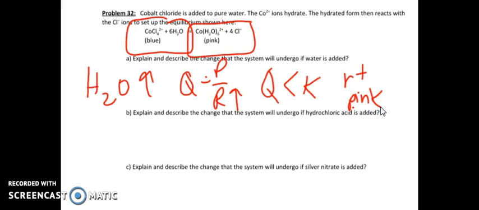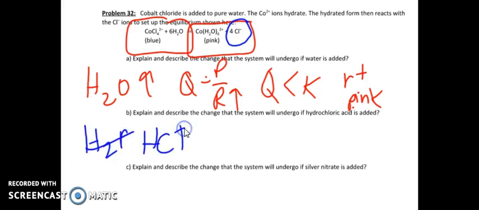Okay, well, what about the next one? What if we have hydrochloric acid? Well, where's hydrochloric acid in there? It's not there. Oh, look right here. Chloride is there, though. So if I increase HCl, well, for heaven's sakes, my chloride is going to increase.